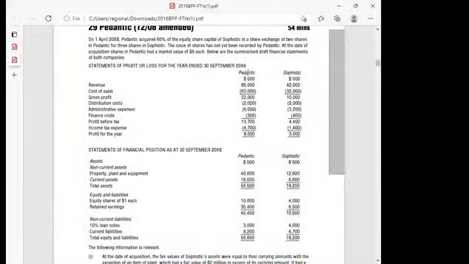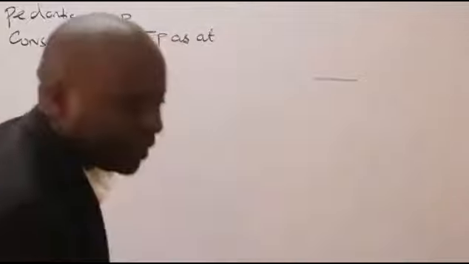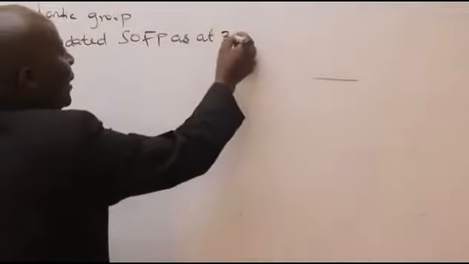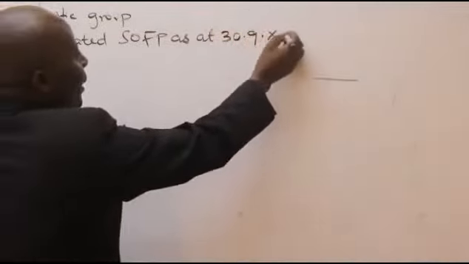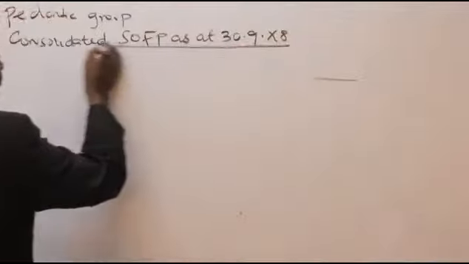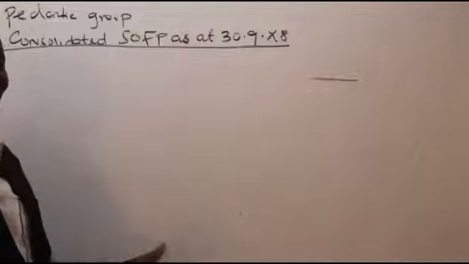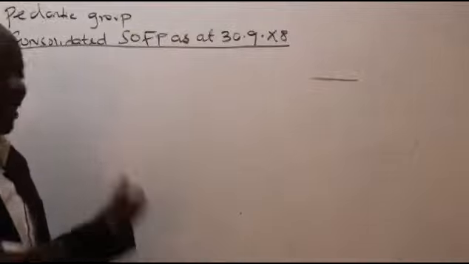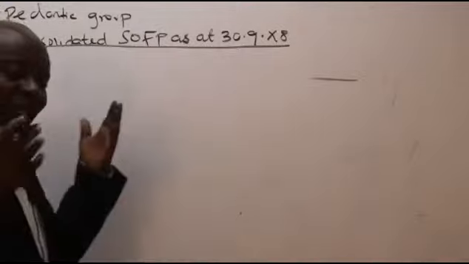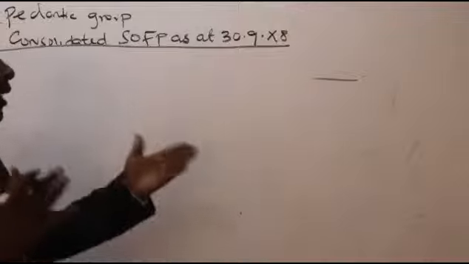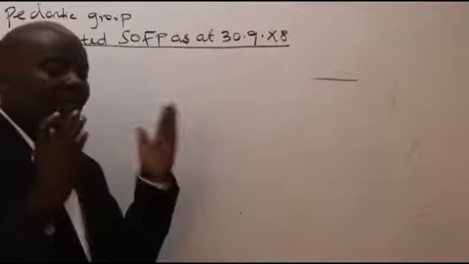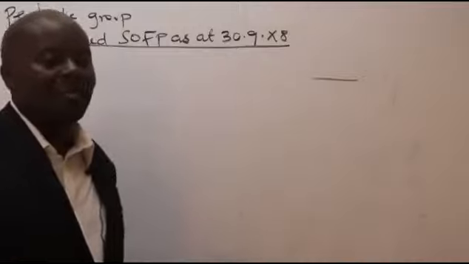You can see the statement date here as of 30th September X8, like that. You underline like that. And then you start as usual with assets. This is an easy thing. If you cannot understand this and apply this concept in the next 2-3 years at your workplace, then I'll say you have a problem, because this is the easiest topic.